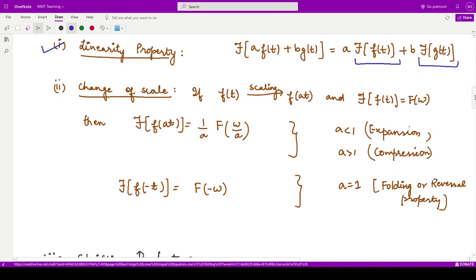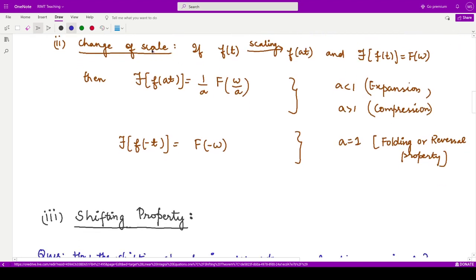The second property that we have studied was the change of scale property. If you have some function f of t, when you apply the scaling operator onto it, you would obtain f of a t, right? Depending on the value of a, if a is less than 1, we have expansion. If a is greater than 1, we have compression. And if a is equal to minus 1, we have the folding or reversal property.